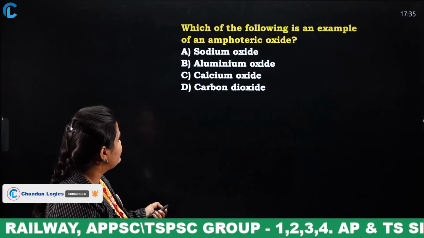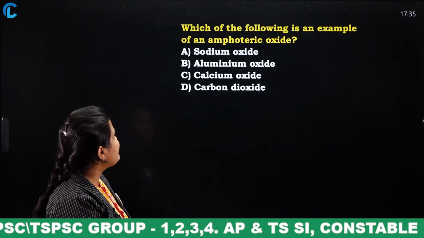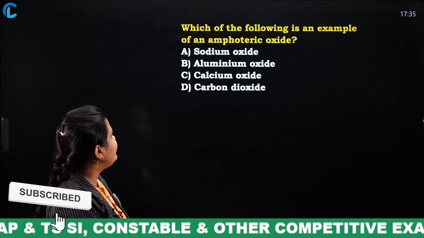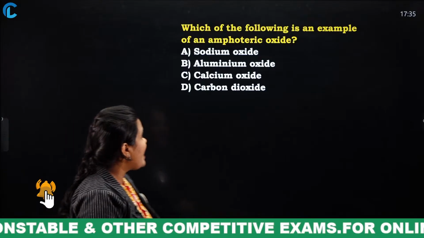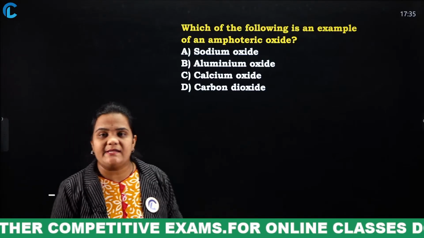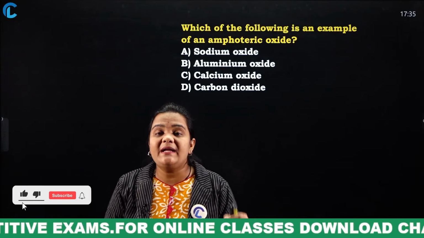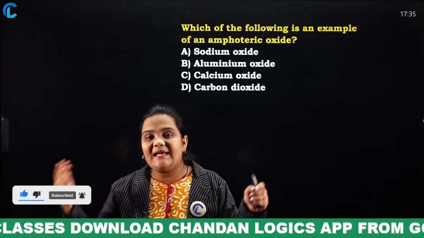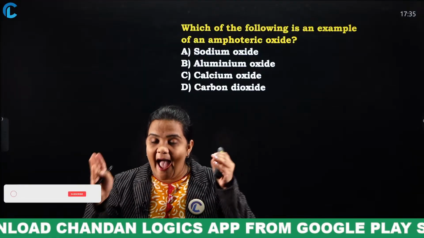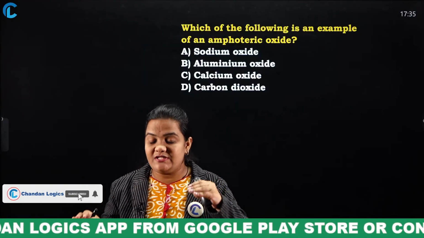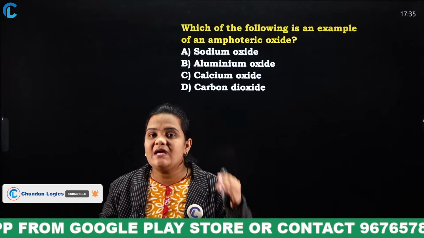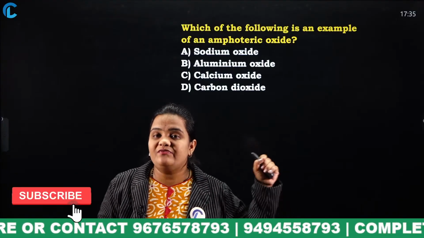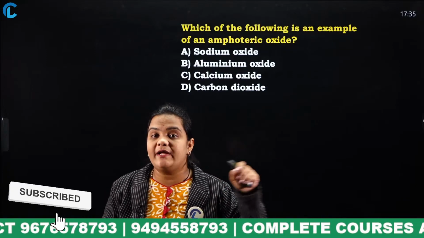Next. Which of the following is an example of an amphoteric oxide? Sodium oxide, aluminium oxide, calcium oxide, carbon dioxide. Amphoteric oxides are nothing but the oxides which act both as what? Acid as well as base. Okay, the oxides which act both as acids and bases, we say them as what? Amphoteric oxide. So, in the given options, which oxide is termed an amphoteric oxide?